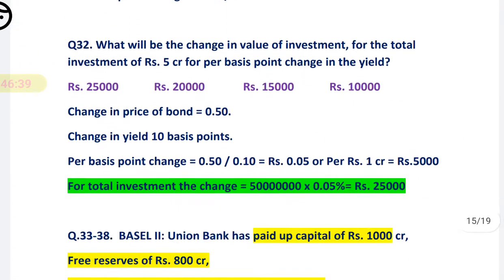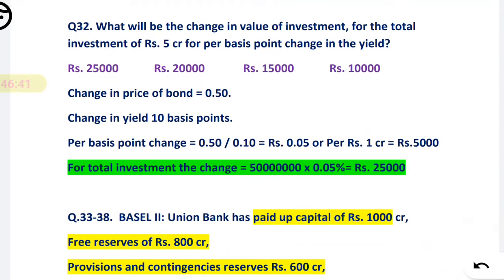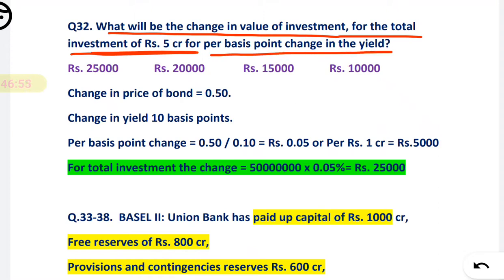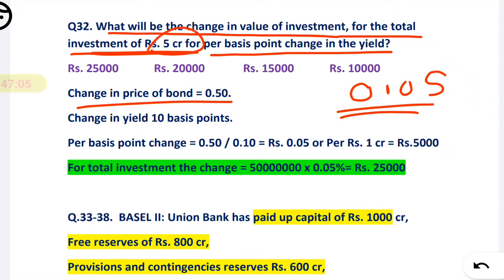Now next, the same question, we have to take the data from the same question and solve question number 32. What will be the change in the value of investment for the total investment of 5 CR for a BPV change in the yield? We have calculated the BPV, it is 0.05, and for 5 CR we have to calculate.